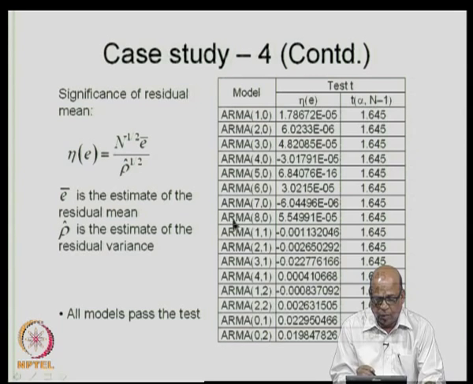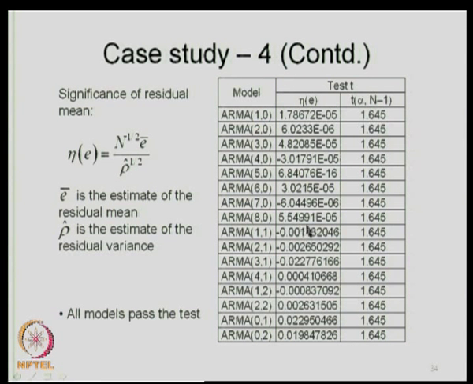All the models pass the test, and typically we are interested in ARMA 80. ARMA 80 passes the test, indicating that the residuals do not have a significant mean, or the mean of the residuals can be approximated to be 0.